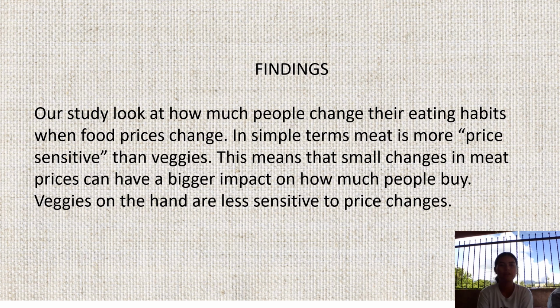Findings. Our study looked at how much people change their eating habits when food prices change. In simple terms, meat is more price sensitive than veggies. This means that small changes in meat prices can have a bigger impact on how much people buy. Veggies, on the other hand, are less sensitive to price changes.